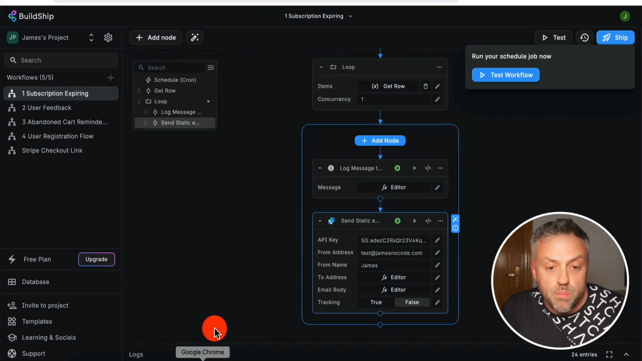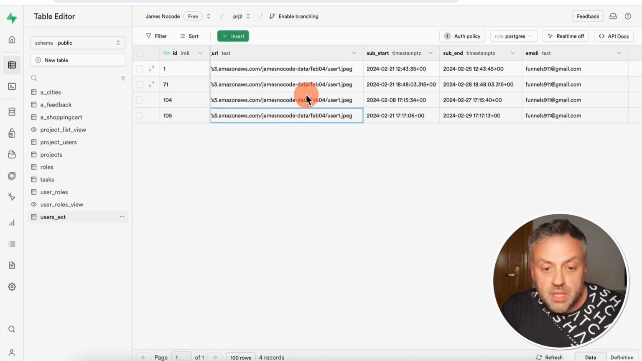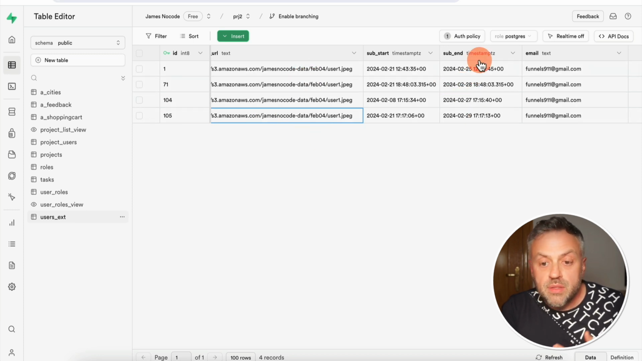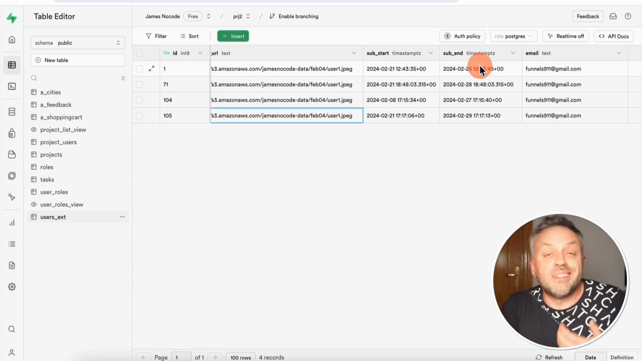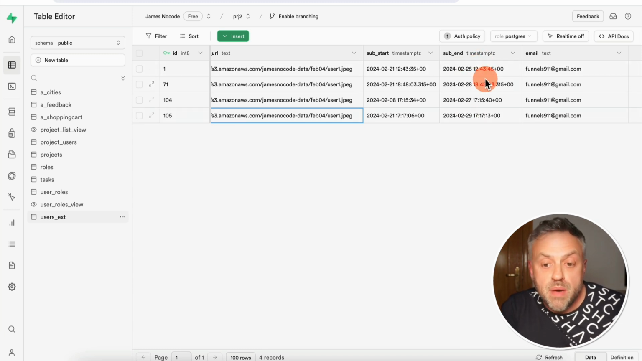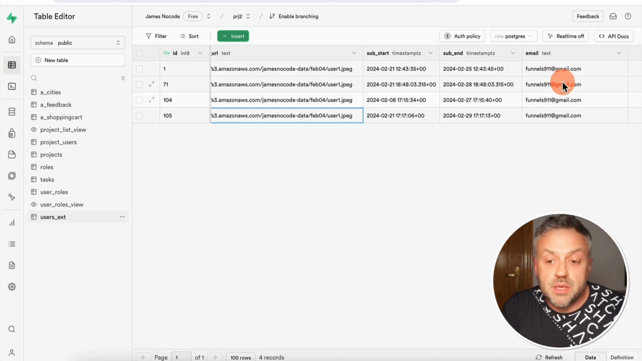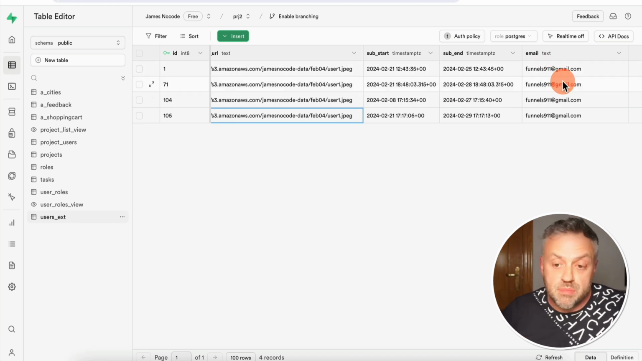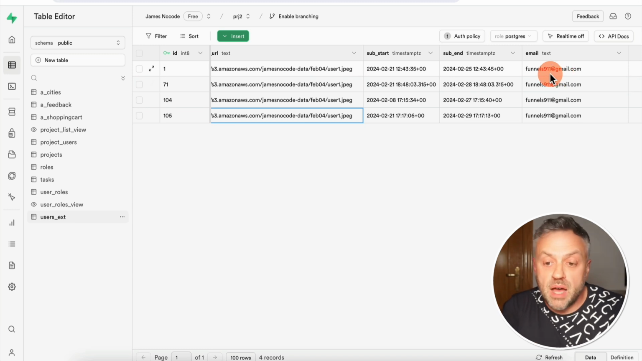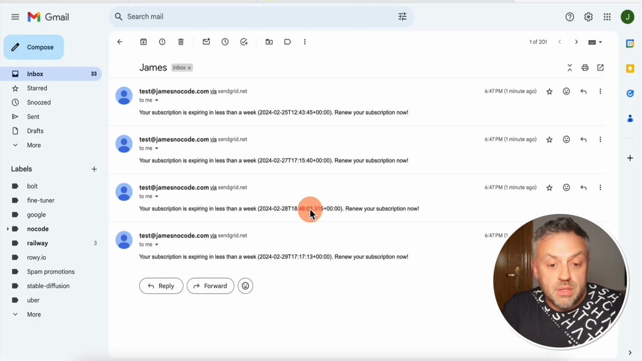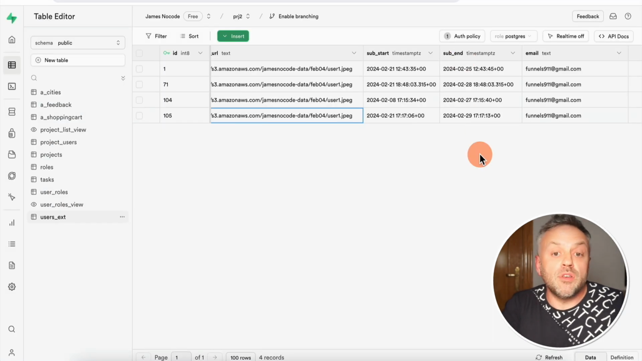And actually, if we go back to our Supabase, you can see that we have 4 users here and their memberships are expiring within 7 days. All of these users, their memberships are expiring within 7 days, and that is why we got 4 emails here. As you can see, I've set this test email as an email that's connected to each one of these users. Of course, in your production app, this email here is going to be the actual user's email. But because I'm testing this app, I've set this as my test email, and that is why I've gotten these 4 emails for each one of these users.